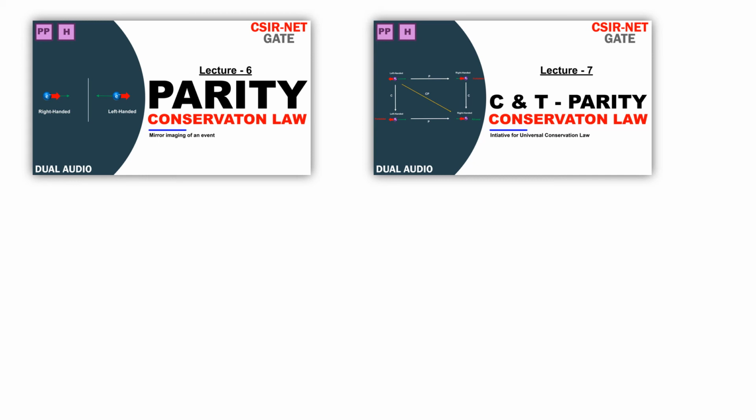Because P parity represents symmetry about space, C parity about charge and T parity about time. Since we have already studied these three symmetries in detail, there is no sense in doing the same thing again. Those who have not attended these lectures can attend them from the link given in the description.